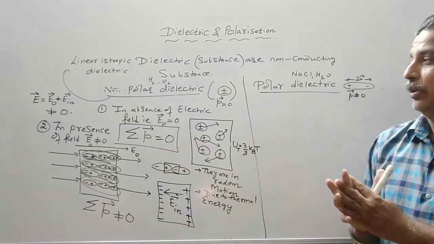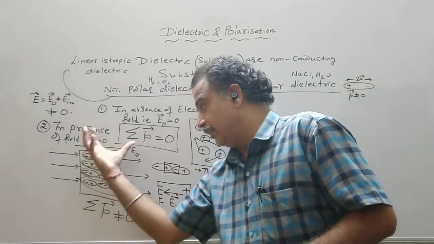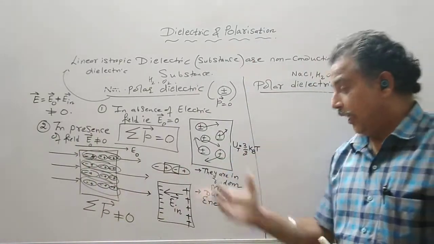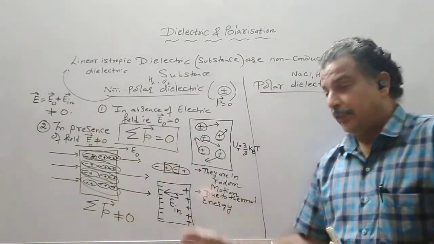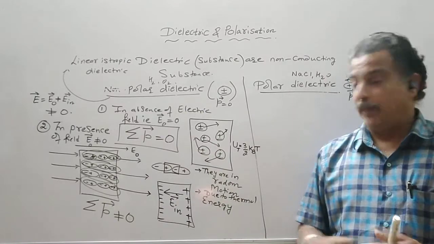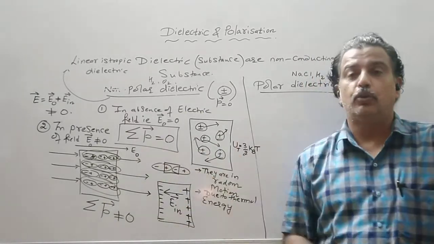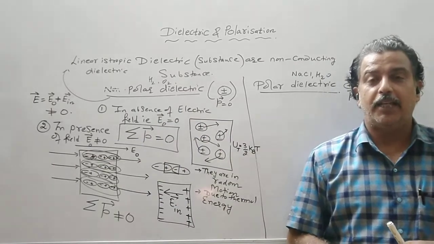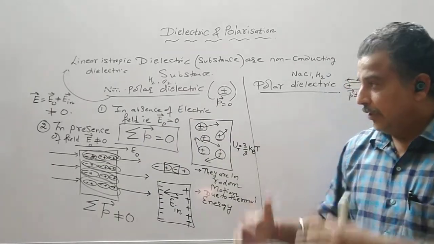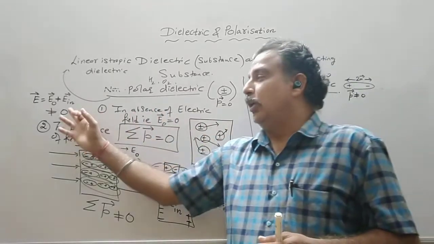Here also an induced electric field comes into the picture. The induced dipoles are developed on the surfaces, but this induced electric field is not equal to the external field, and therefore the resultant is not equal to 0.